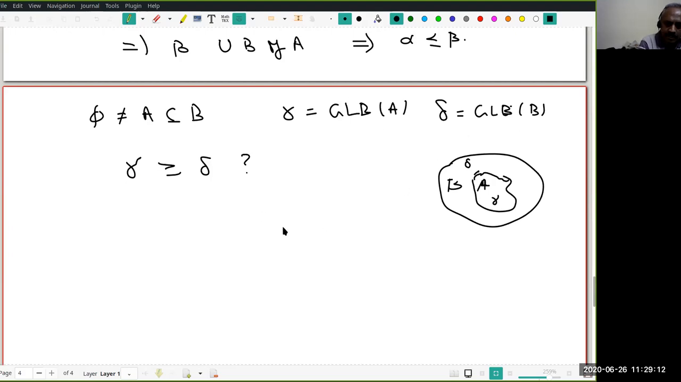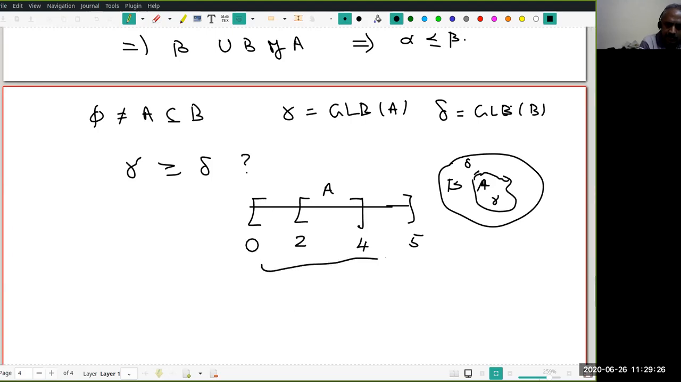If you want a simpler example, let us look at 0 to 5, and a subset is 2 to 4. This is my A and this is my B. What is the GLB of this? Make it even 1. Okay. GLB of B is 1, whereas GLB of A is 2.